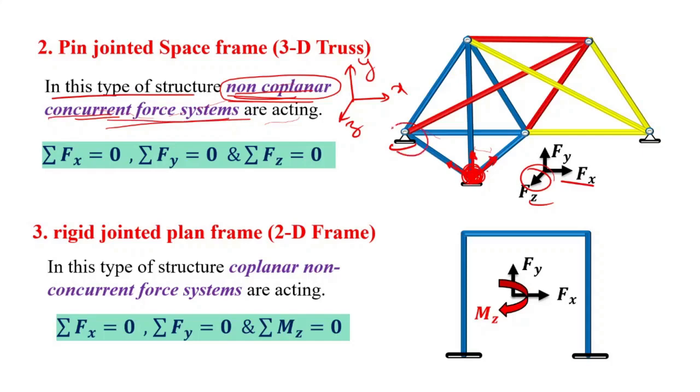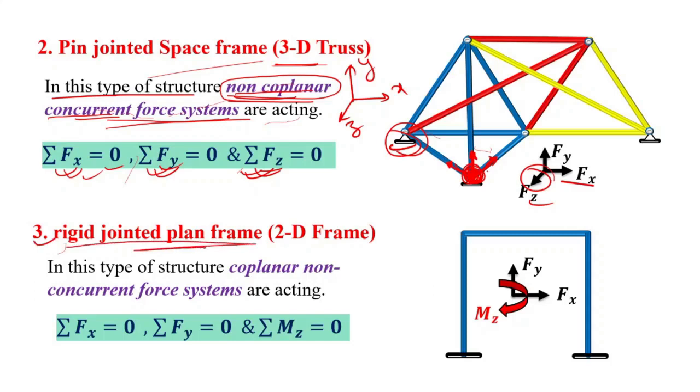To analyze this type of structure, we need three equilibrium conditions, which are summation of Fx equals 0, summation of Fy equals 0, and summation of Fz equals 0. It means net horizontal force equals 0, net vertical force equals 0, and net force in the third direction, perpendicular to x and y, summation of Fz equals 0, is needed. So these are the second type of structure, pin jointed space frames, also known as 3D trusses.